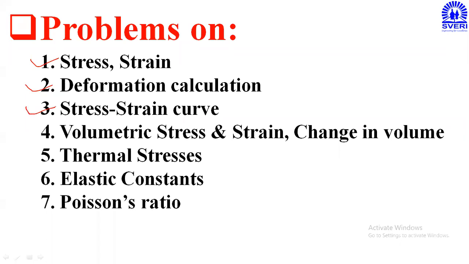Then problems based on the stress strain curve. In the morning, whatever we discussed, all the important points related to the stress strain diagram for the ductile material and for the brittle material, those theoretical points are important, based on which problems will be asked. Then the fourth type is calculation of volumetric stress, volumetric strain, and change in volume. Based on this also, questions will be asked. Then fifth, thermal stress calculation. Just now we discussed the thermal stress formula, alpha into T into E. Based on that also, some numericals are there.